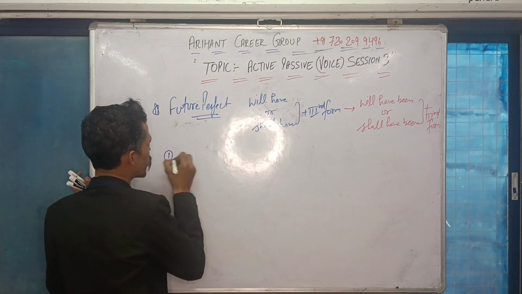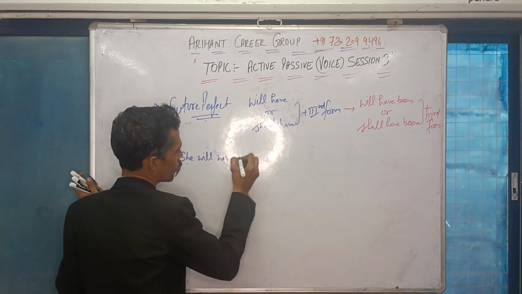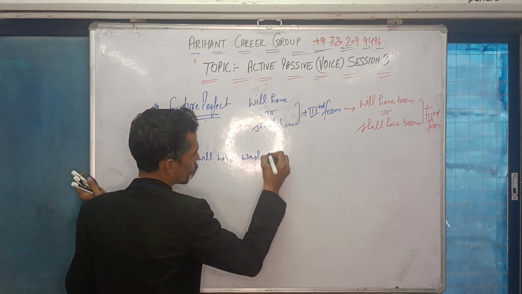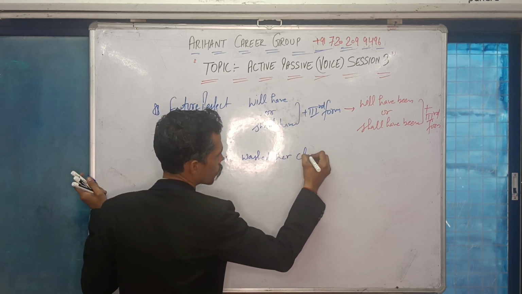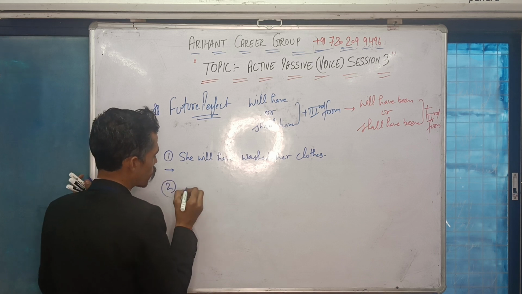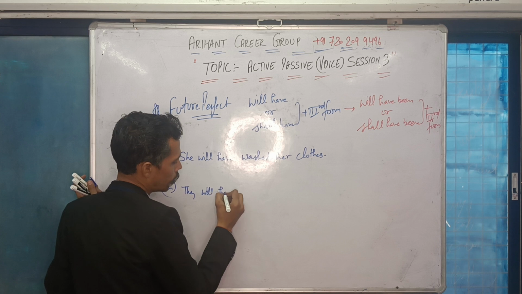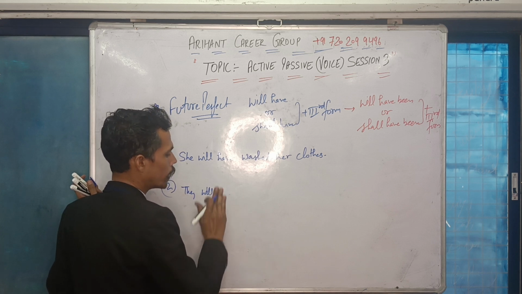Please note down first sentence. She will have washed her clothes. This is a positive sentence. Next, they will not have helped us. We are making it a negative sentence now.